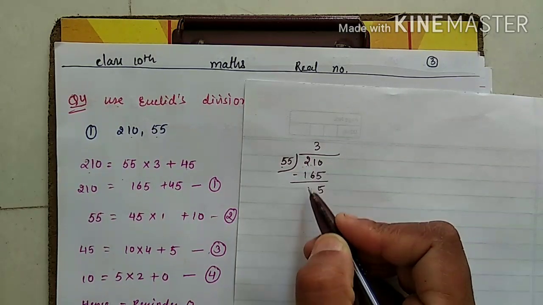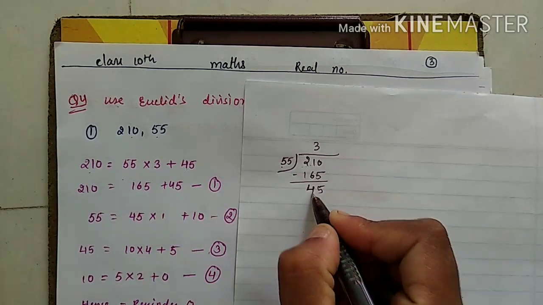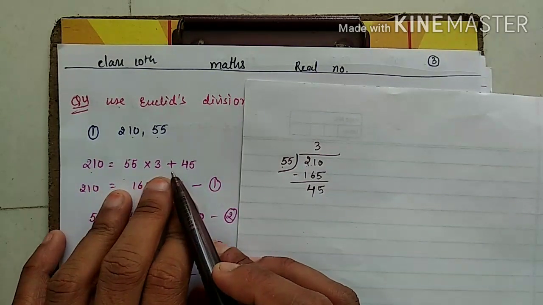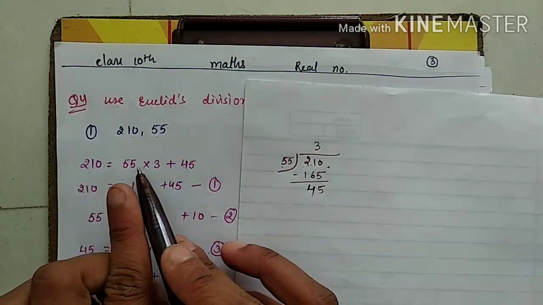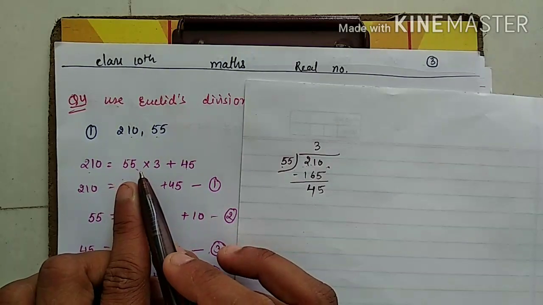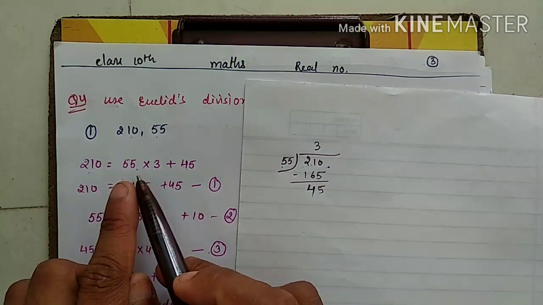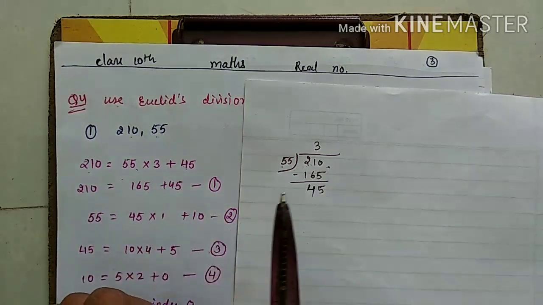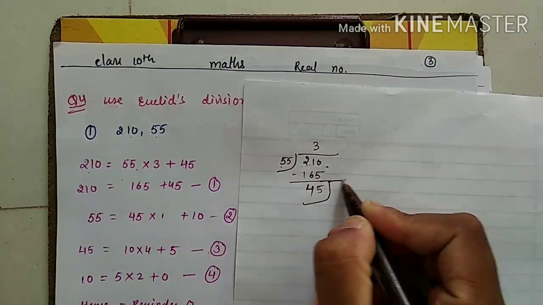sorry, 11, yes, 45. Now I am getting the same thing. You can see here, 2,10 equals 55 into 3 plus 45. Correct? Now, as you know, I told you, whatever number is the divisor, for that time it is completed. Now in the next term, whatever number was my divisor now becomes the dividend. Whatever remainder I am getting, that is my divisor. So just see here. Correct?